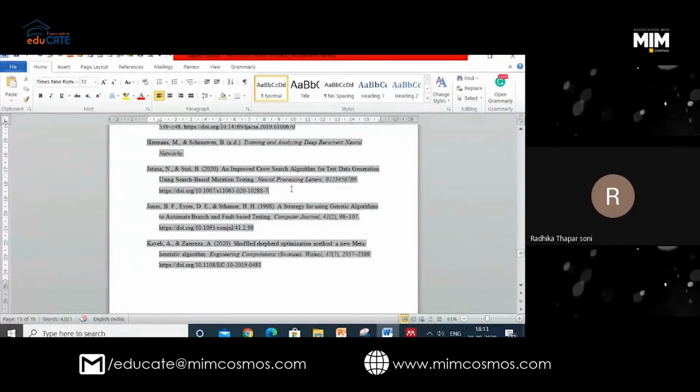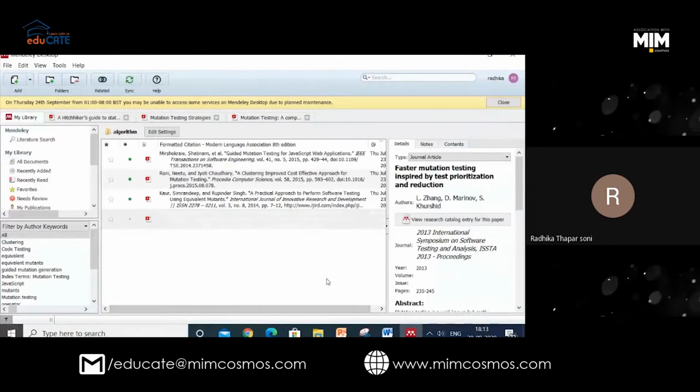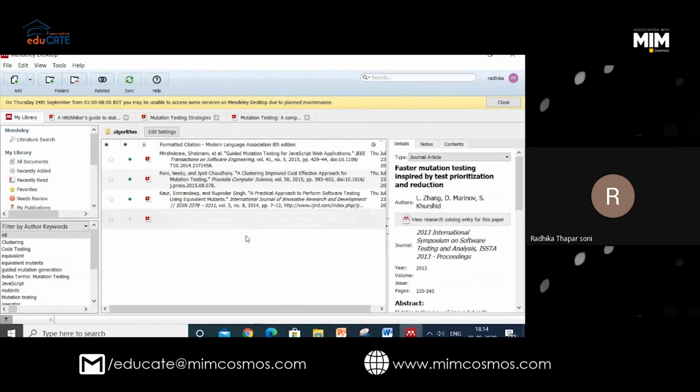Okay. Should we move further? Yes. Now I think this is much clearer. The picture is clear that Mendeley is your software. It's an open source software. You can use it as a reference management tool. It helps you to automatically do citation, change the citation formats, and automatically generate your bibliography. Correct. Fine. Apart from this, what are other features of Mendeley?